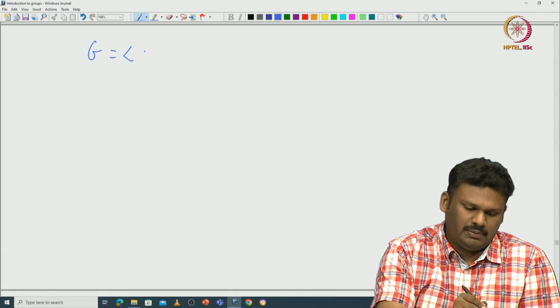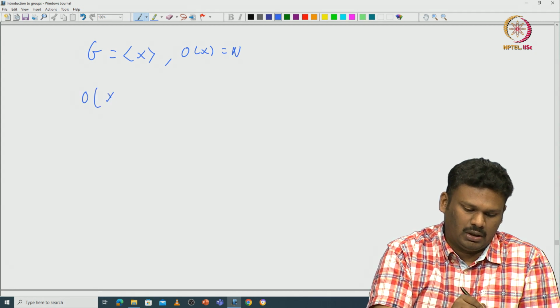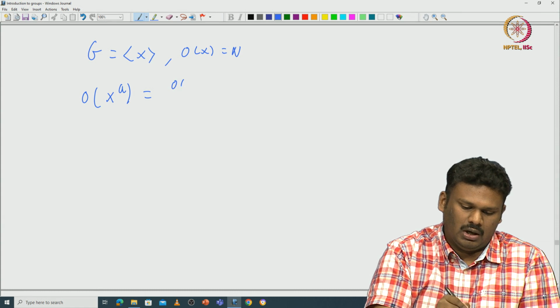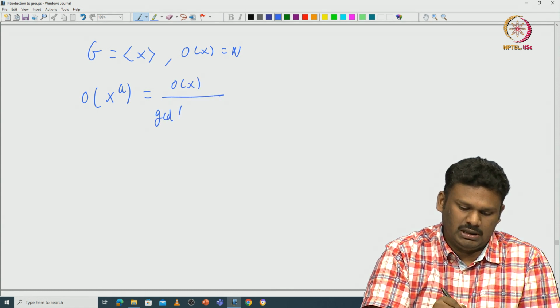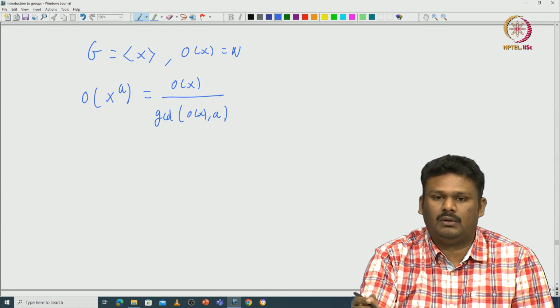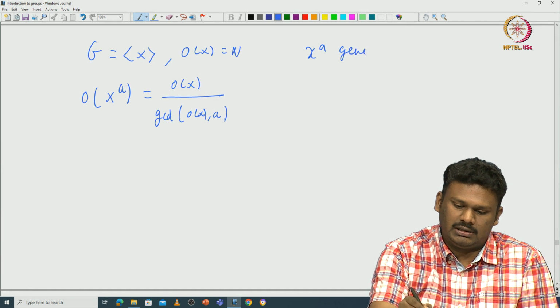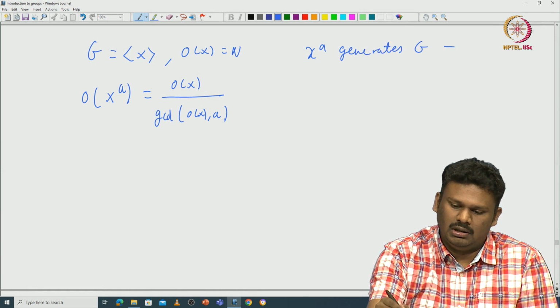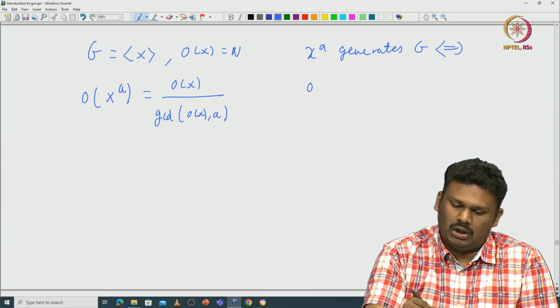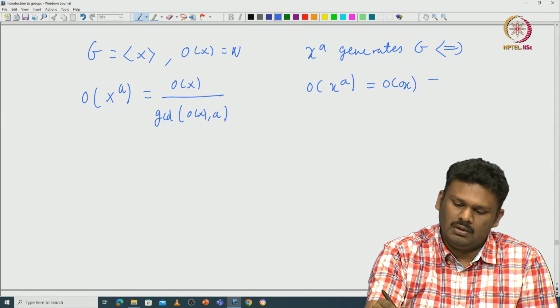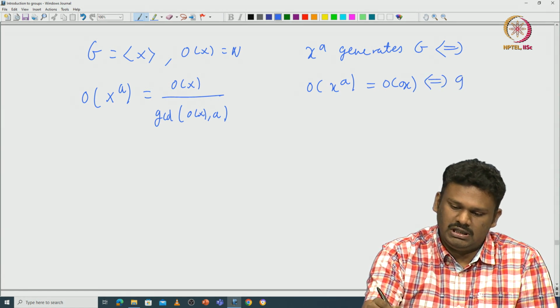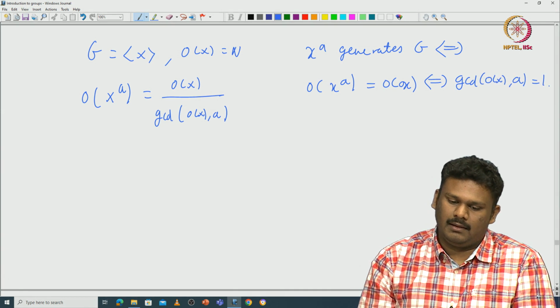If G is generated by x and the order of x is n, then the order of x power a is the order of x divided by the GCD of the order of x and a. In particular, x power a generates G if and only if the order of x power a equals the order of x, and that is if and only if the GCD of the order of x and a is 1.